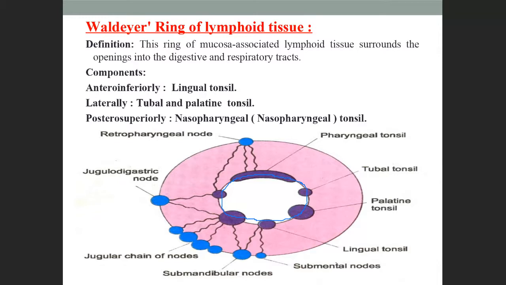Okay. So what does it contain? Remember all these 3 points: antero-inferiorly, laterally, and postero-superiorly. All these lymph nodes are present at these places. Okay. Lingual tonsil, tubal and palatine tonsil, and nasopharyngeal tonsils.